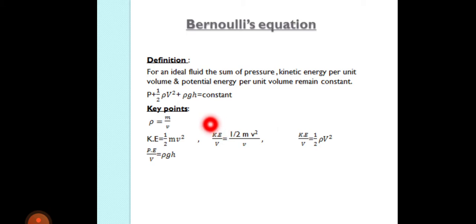Next we are discussing Bernoulli's equation. First we see its definition. Here we are also taking the case of an ideal fluid.